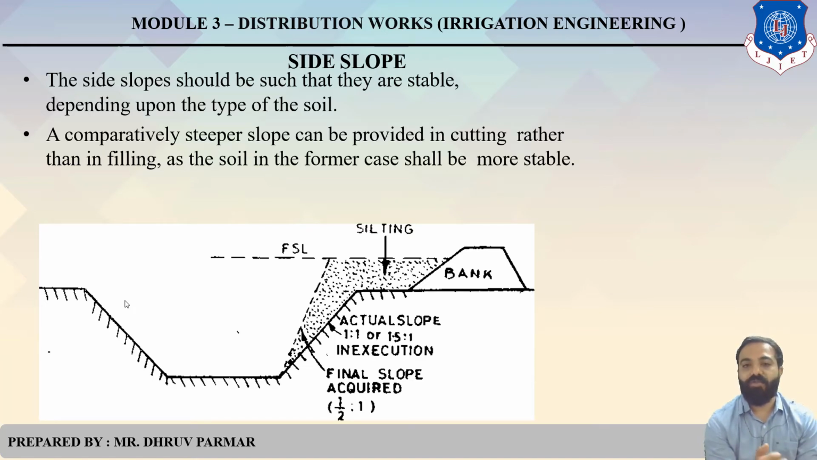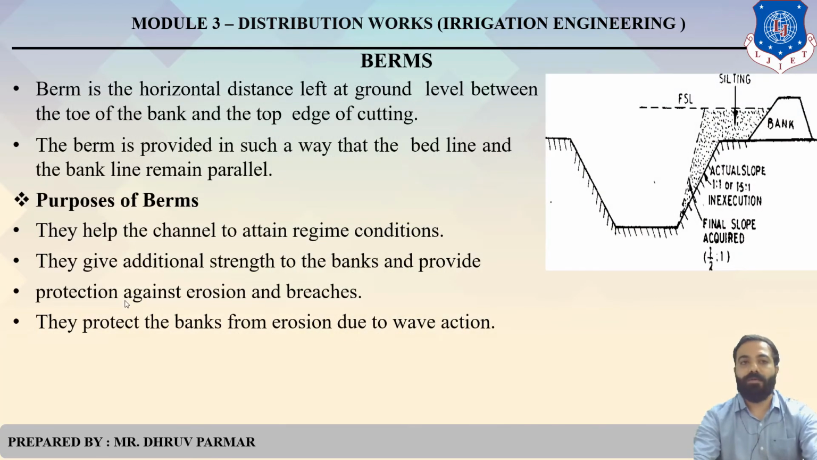So in this diagram, the silting will occur. Silting is shown by that particular dot. Clear? Actual slope is 1 is to 1, but final slope is 1/2 is to 1. Clear? The next one, berms. So berm is a horizontal distance provided at the ground level between the toe of the bank and toe of the edge of cutting.